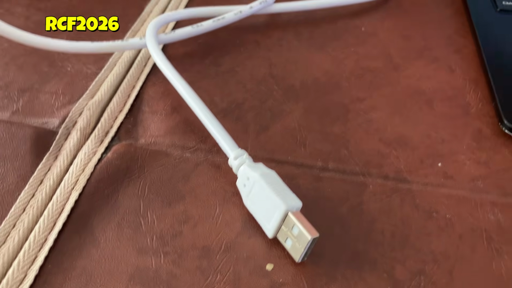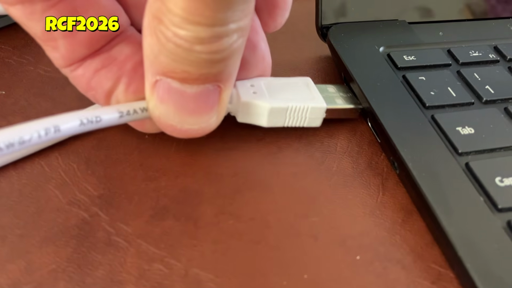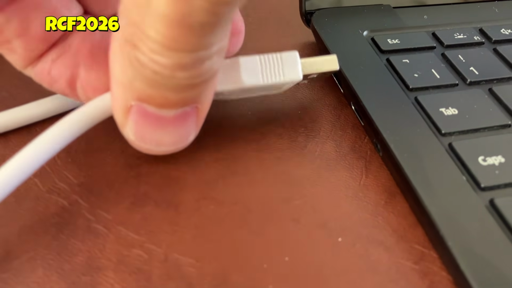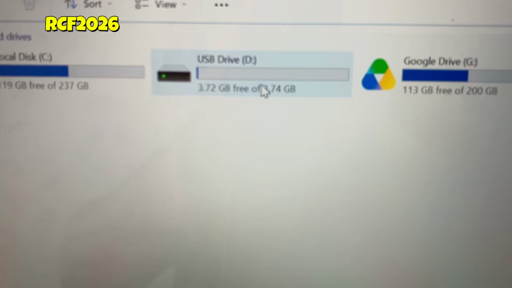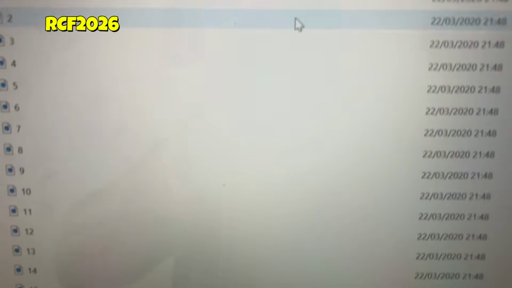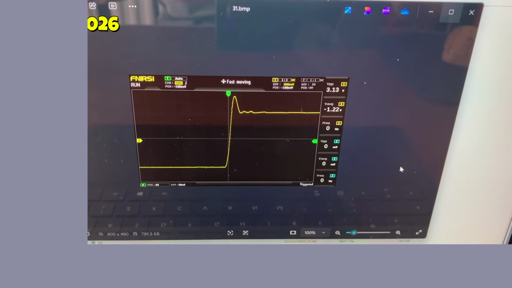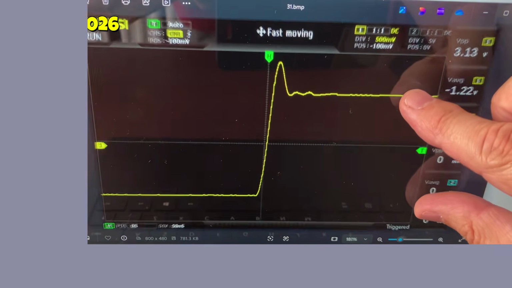Find the folder labeled 1014D. This folder contains all the captured screen images from the FNIRSI 1014D Oscilloscope, including the measurements displayed on the screen. These images can be saved and used for future analysis and comparison.